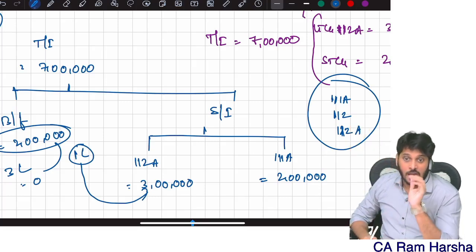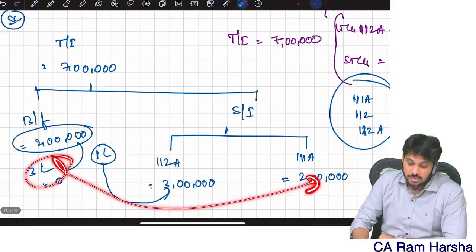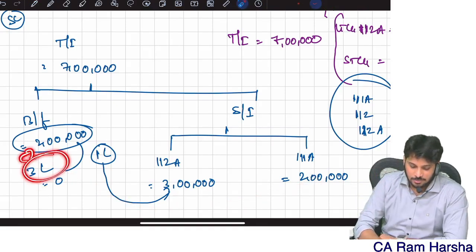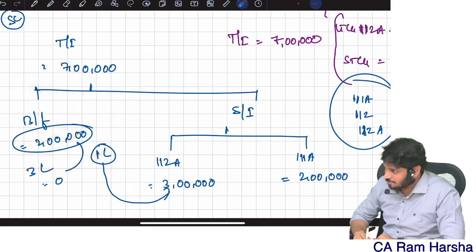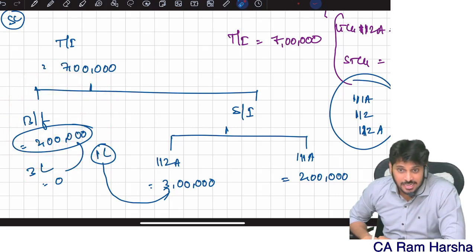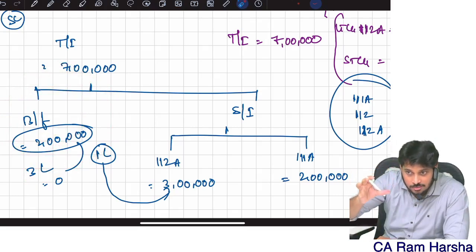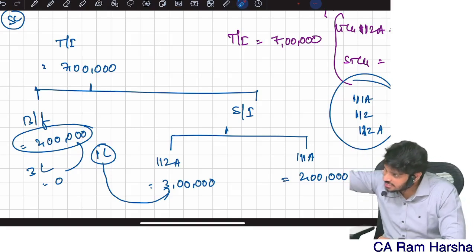If you have an unutilized basic exemption limit, can you straight away set it off against special income? No, not permitted. First the basic exemption limit is set off with normal income, which is the balancing figure. If you still have a limit left, then use it with 111A, 112, 112A, as the case may be.